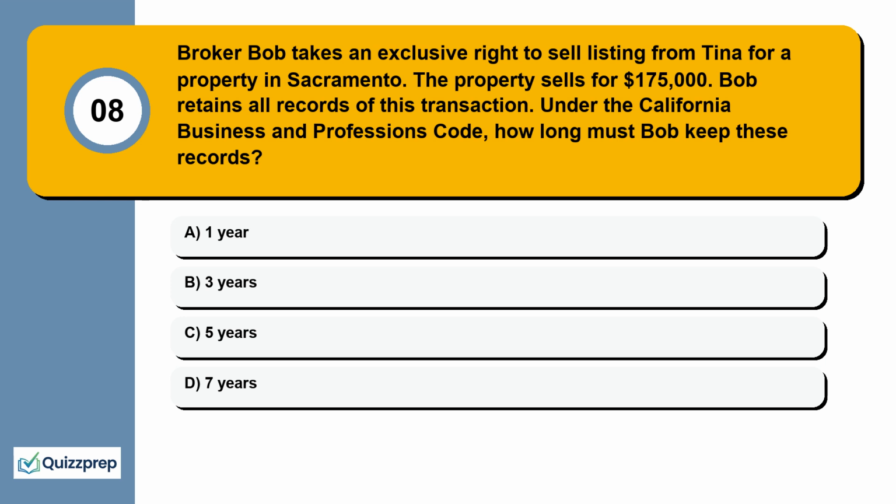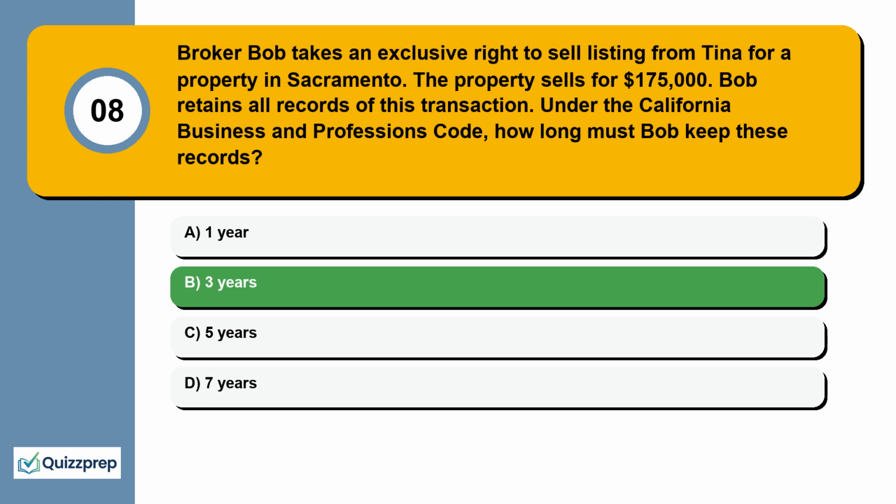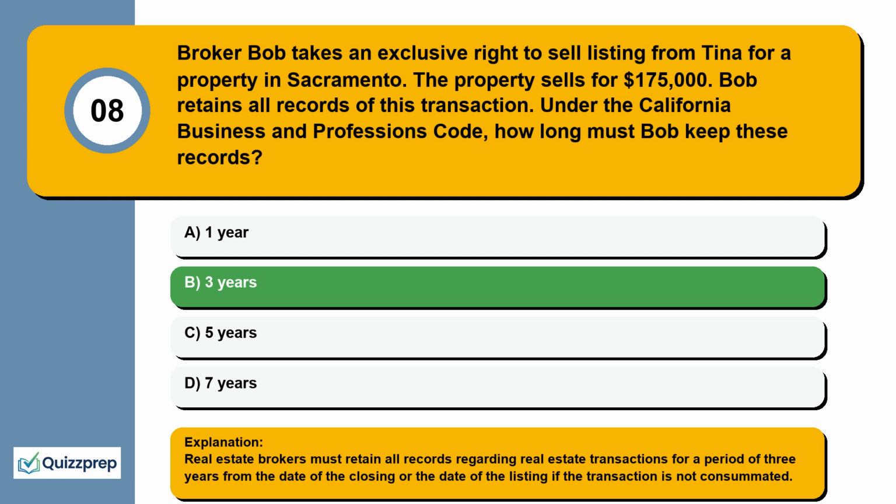Question 8. Broker Bob takes an exclusive right to sell listing from Tina for a property in Sacramento. The property sells for $175,000. Bob retains all records of this transaction. Under the California Business and Professions Code, how long must Bob keep these records? 1 year, 3 years, 5 years, 7 years. Real estate brokers must retain all records regarding real estate transactions for a period of 3 years from the date of the closing or the date of the listing if the transaction is not consummated.